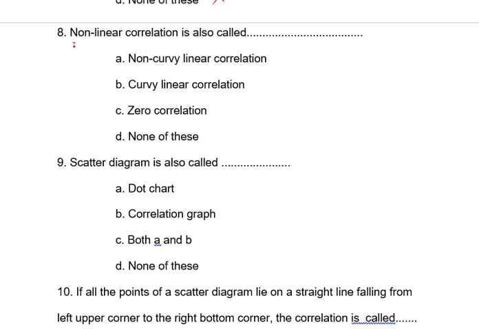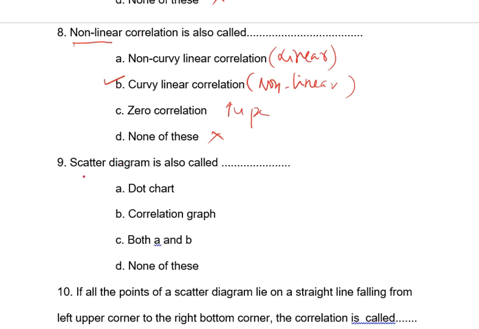So what do we actually call non-linear correlation, right? Non-linear correlation is also called curvilinear. Remember, it is also called non-linear, and this one is linear. Zero correlation is a type of correlation, so this one does not come. So one more name for non-linear is curvilinear correlation. The correct answer is B.